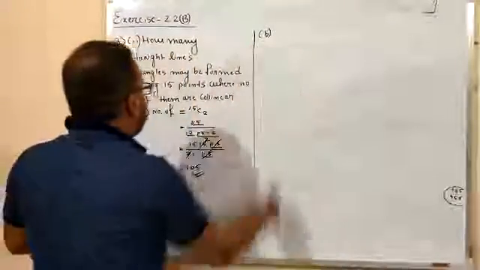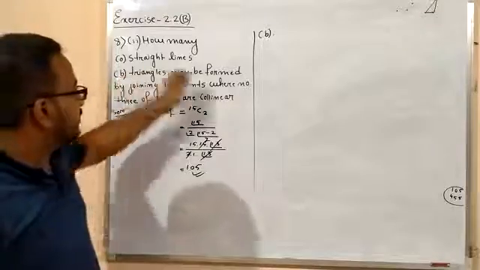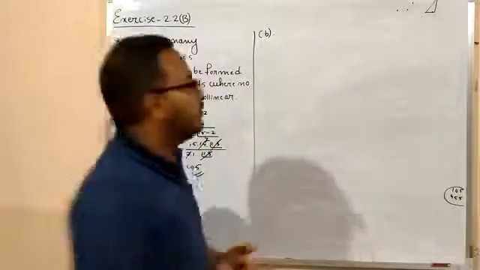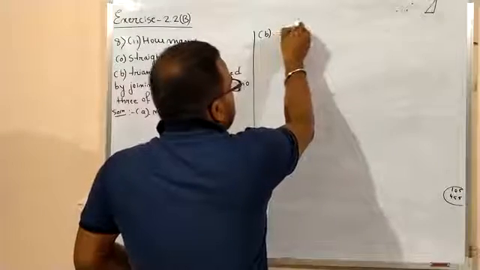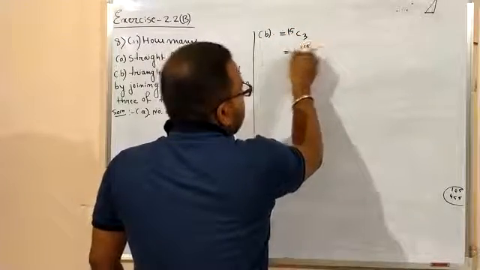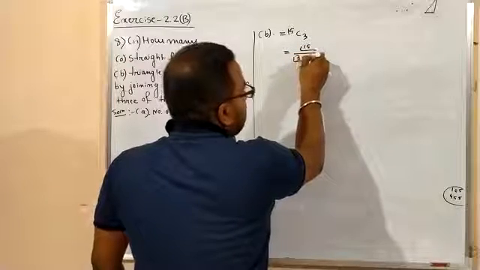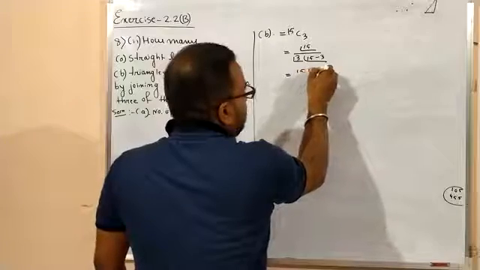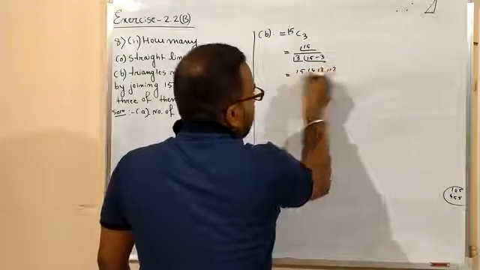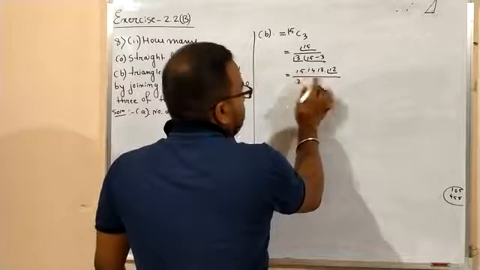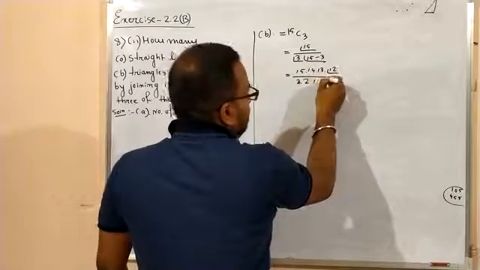You just write here that the number of triangles that can be formed by joining 15 points where no 3 of them are collinear is equal to 15C3, and you just calculate it. Factorial 15 by factorial 3 into factorial 15 minus 3, so it will be 15 into 14 into 13 into 12 factorial, divided by 3 into 2 into 1 into factorial 12.